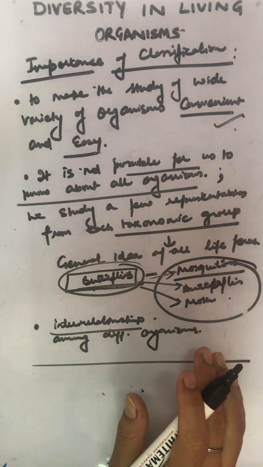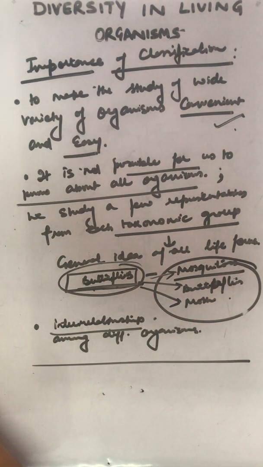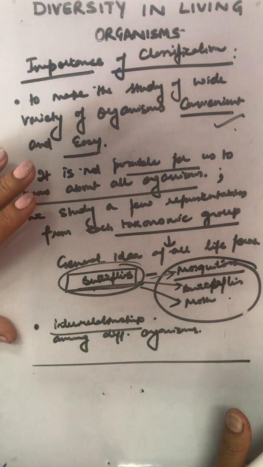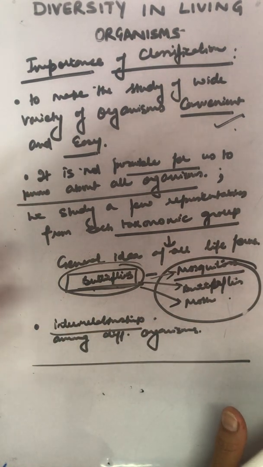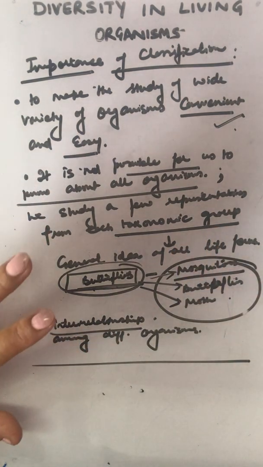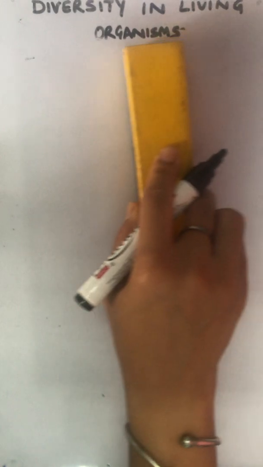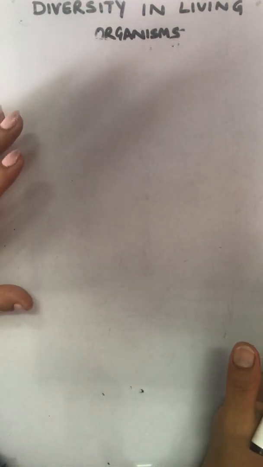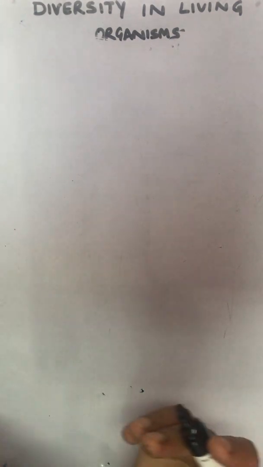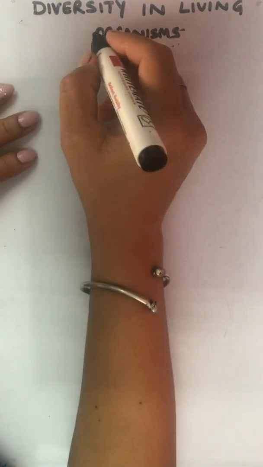Basically, when we get to know how classification is important in identifying organisms, we get to a hierarchy. Hierarchy means a system of classification where, based on the close resemblance of organisms, they are placed in one category or one group, and we study them. That is the hierarchy. And this kind of relationship, which is based on a large number of characteristics and reflects their evolution, we call it phylogenetic relationship.